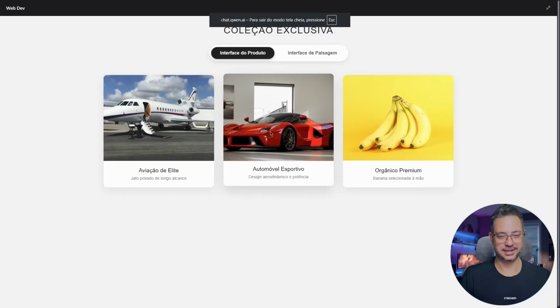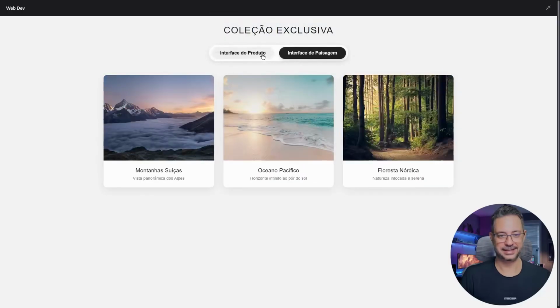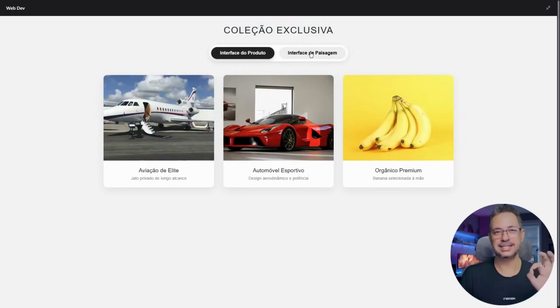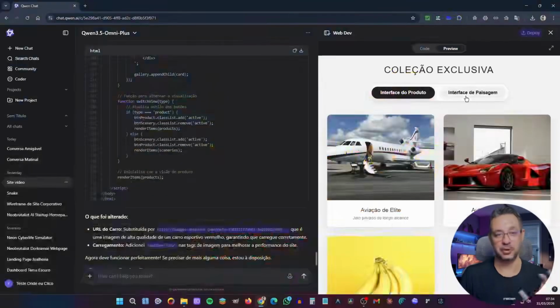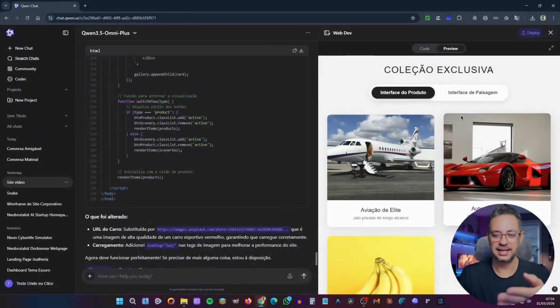Here, we have the airplane, the sports car, and the banana, so it's something very simple. But he was able to replicate it simply by watching the video. I had instructions there that were provided as text, through speech, and in notes the person made on the screen. And he managed to deliver a very nice result, very similar to the one we got during the demonstration. So this shows the ability to visualize. So you no longer need to write the command. You can talk or simply show what you want by video and also using images.